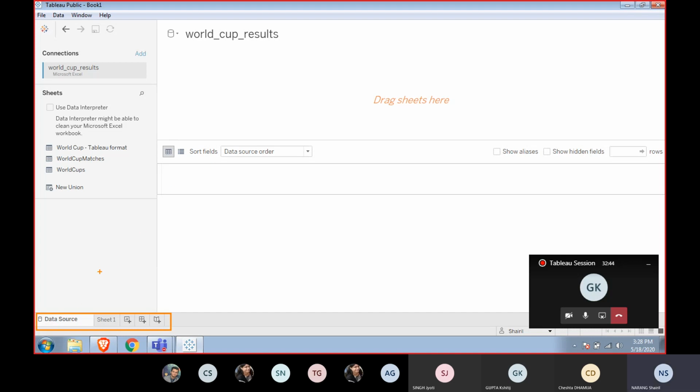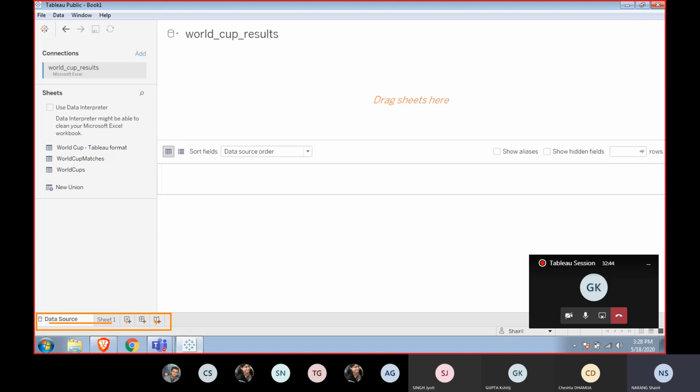So here we see this is the Tableau Public edition that I am using right now. And I connected to a sheet which is Microsoft Excel in itself. It has shown me this data source, right? It shows me Sheet 1, that's the worksheet which Kshitij was saying. This is a sheet symbol.